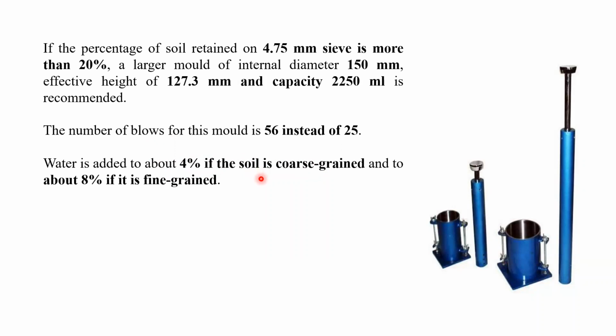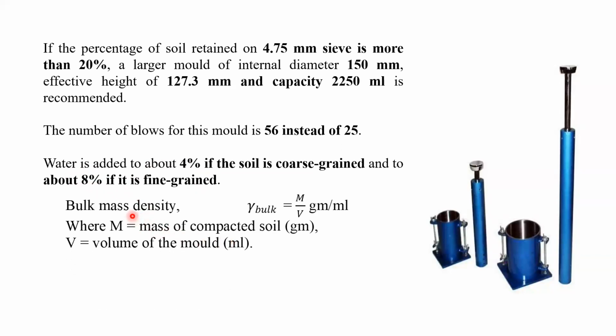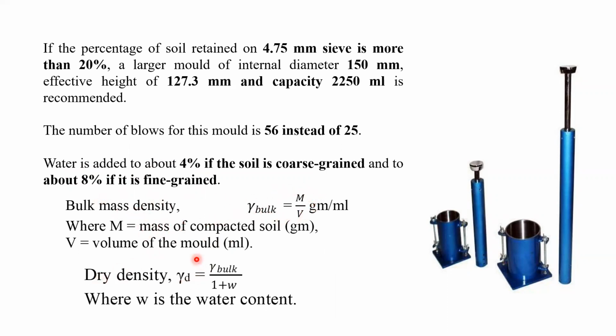Like that, you can increase, because you have to draw the graphs between the dry density and water content. In case of fine grain soil, we have to begin from 8%. So we shall see further. And we also know that the bulk density is equal to mass by volume, and dry density we can determine as bulk density divided by 1 plus water content.